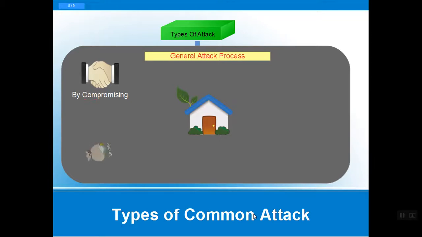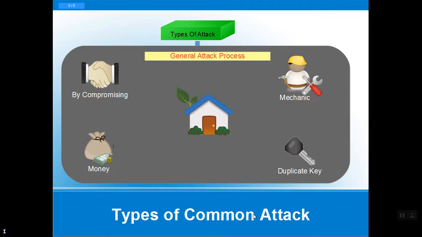Second, by using money: we can lure someone with money to get the information without involving ourselves, and access that house. And third, by using a mechanic or any tool to make a duplicate key, or use a master key, to access the house. So this is the general attack process.